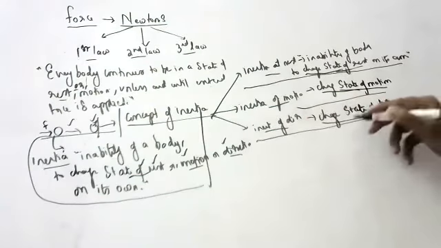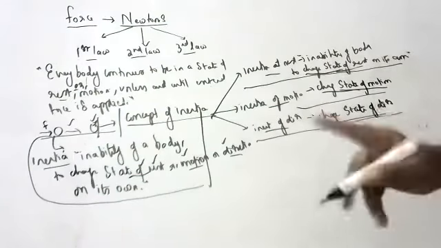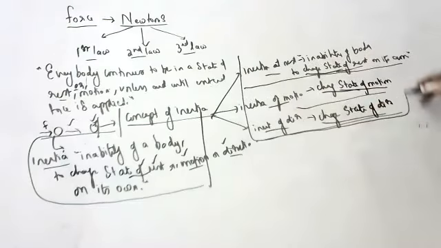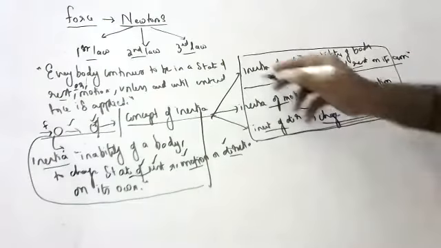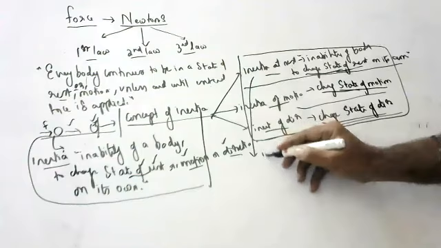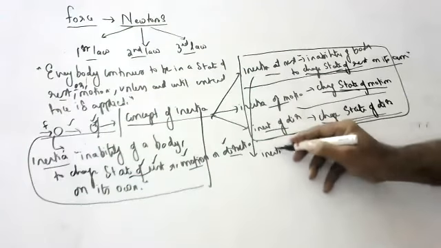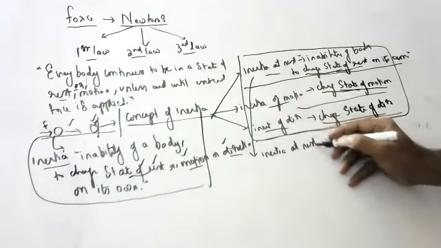Inertia of direction. No one can change direction on its own. External force is there. Inability of a body. This is state. Inertia. Children, very, very important. Inertia at rest definition. Can anyone give inertia at rest definition, children?